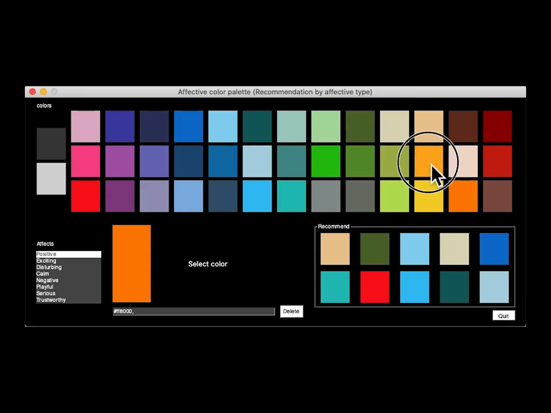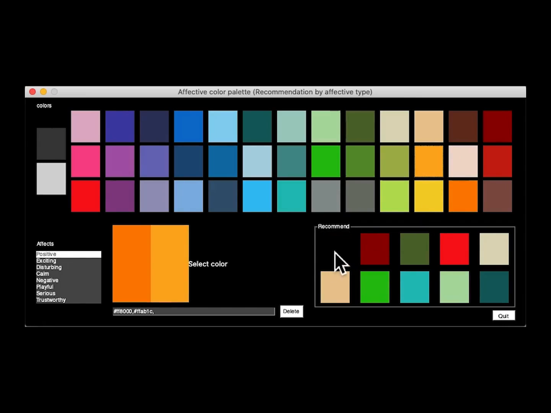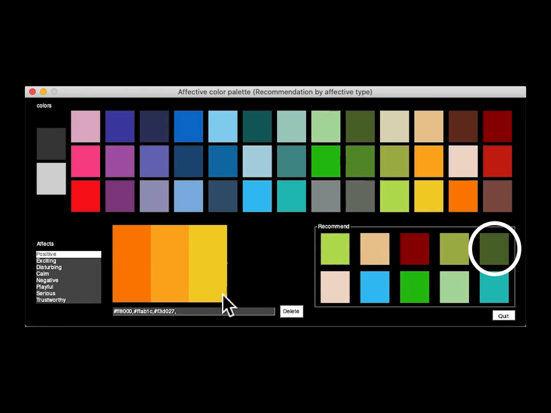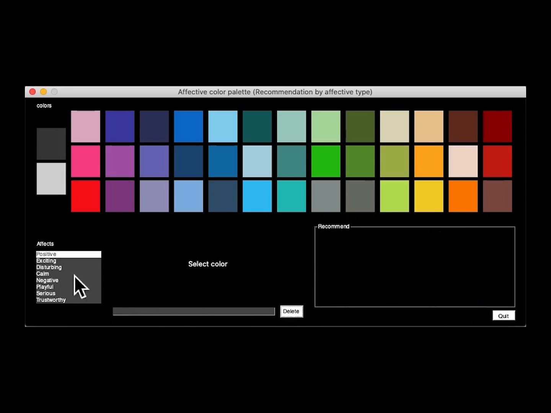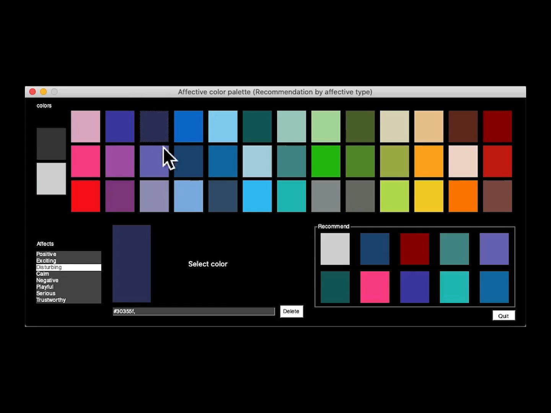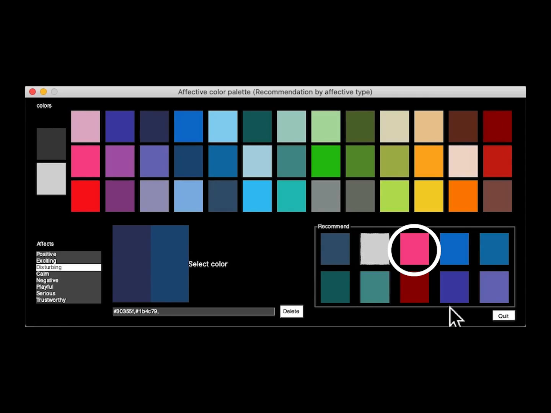Since the affect positive primarily constitutes colors of warm hues and high saturation, color samples such as red and orange are likely to be recommended. But, the predicted color palette also contains an unwanted dark gray color in this case. The unwanted color suggestion also occurs for disturbing. The color palette mainly consists of dark colors but unexpectedly contains a light pink color.